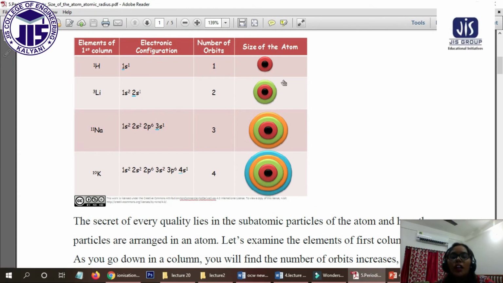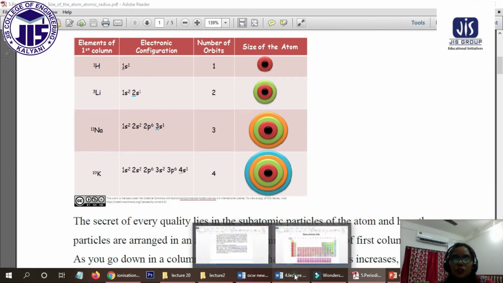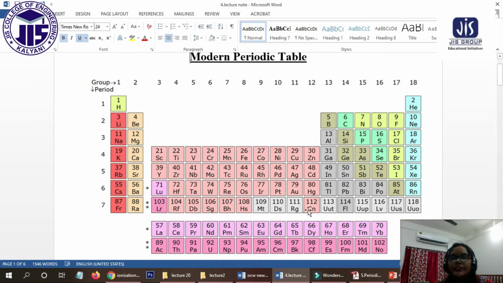Okay. So first of all, you should know this is our modern periodic table, and these vertical columns are called the groups, and the horizontal rows are called the periods. Okay, so the columns are called the groups, and the rows are called the periods.